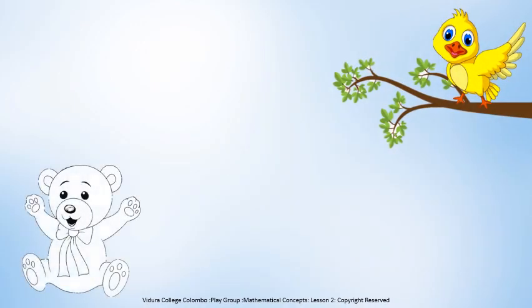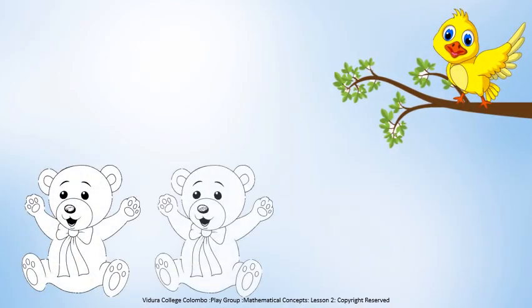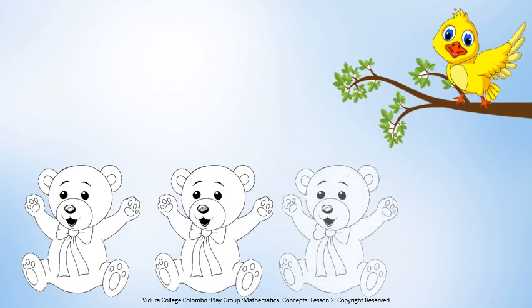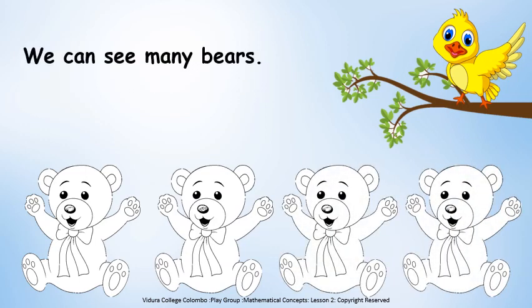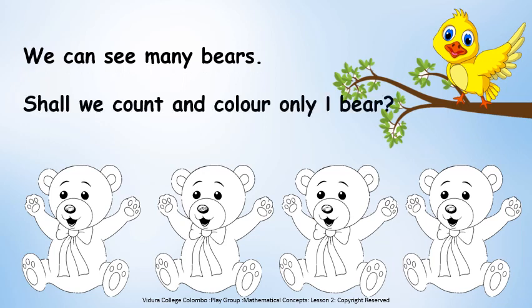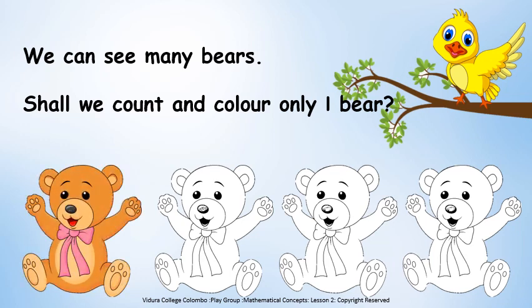Now we are going to do another activity. Can you all see these bears? Shall we color only 1 bear? Count and color. I colored only 1 bear. How many bears did I color? Only 1 bear.